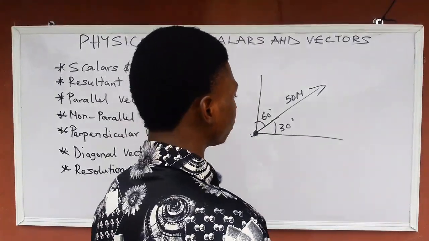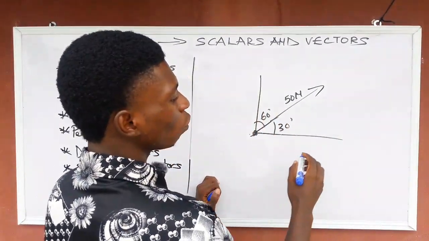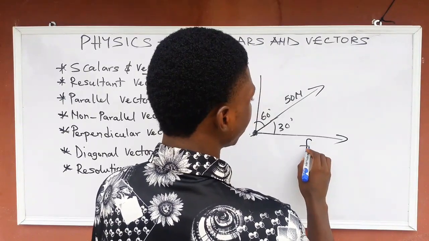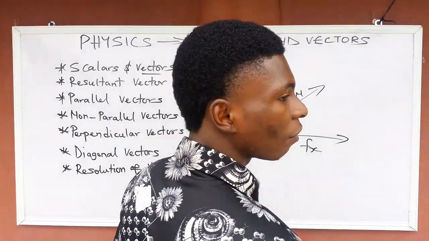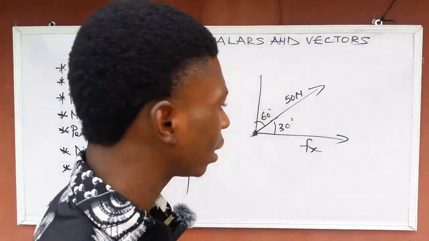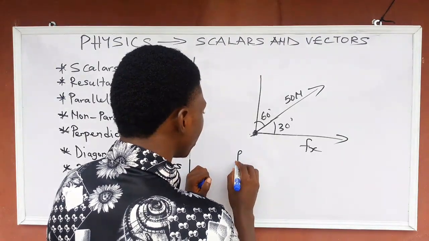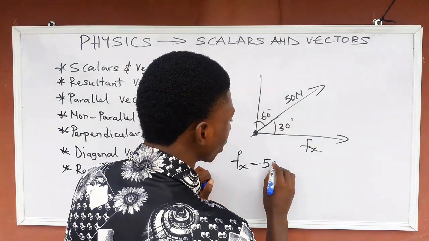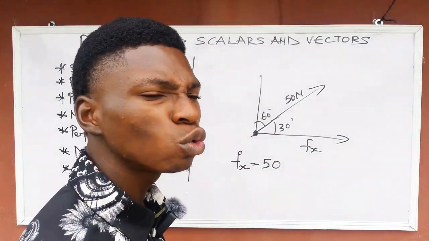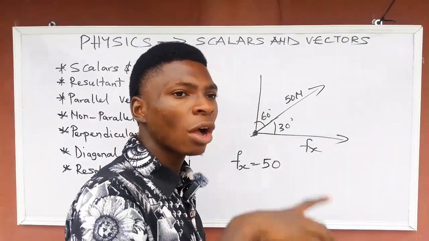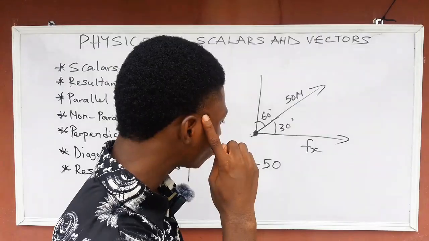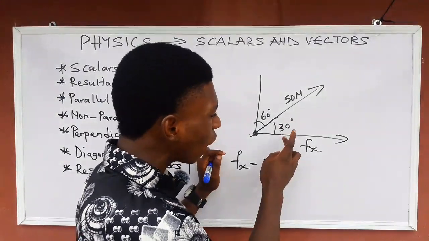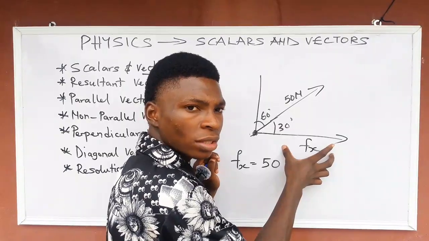And I told you that if you want to calculate this component, the horizontal component Fx, that will be Fx is equal to what? Number one, 50. And if you are going to use cos, make sure you use the theta of the side you are going to calculate.